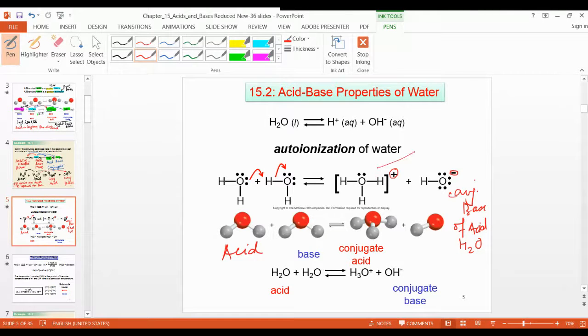And this is conjugate acid, because this is a positive species, right? Conjugate acid. It is written here, conjugate acid, right? And this is conjugate base. You can also see that in terms. So this is an acid, this is base, this is conjugate acid, this is conjugate base. Clear this one?